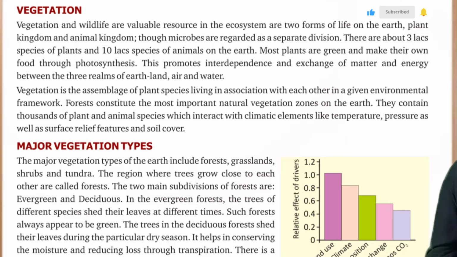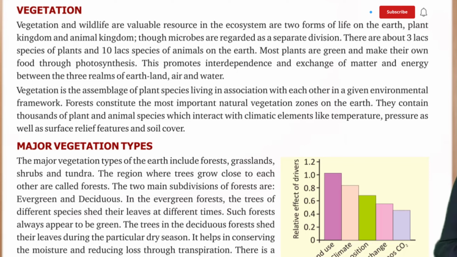Most plants are green and make their own food through photosynthesis. This promotes interdependence and exchange of matter and energy between the 3 realms of earth: land, air, and water. Vegetation is the assemblage of plant species living in association with each other in a given environmental framework. Forests constitute the most important natural vegetation zones on the earth.